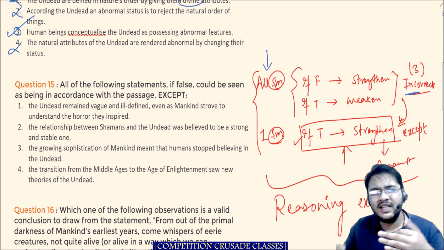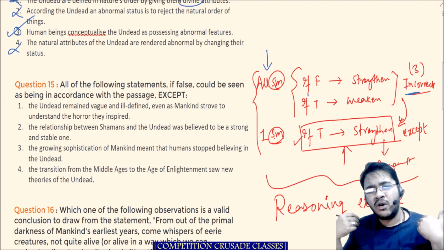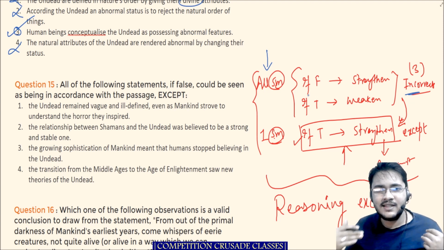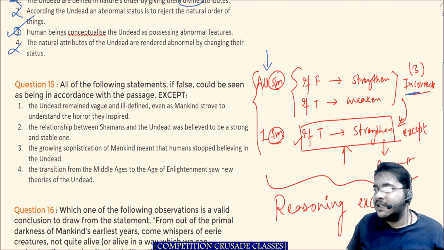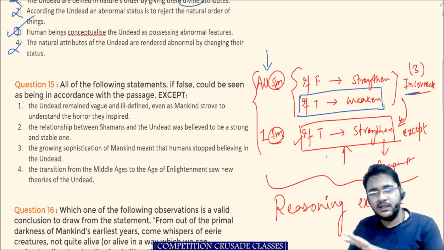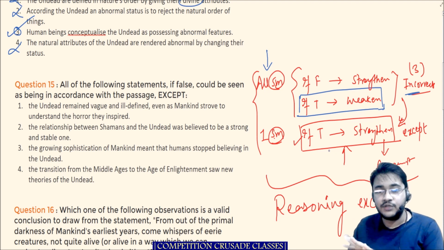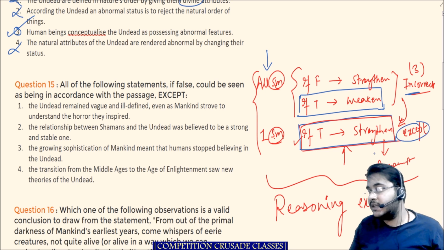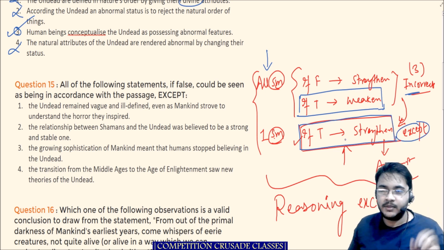It is as good as saying that there are 3 statements that, if true, can weaken the passage in general. There is one statement, however, that if true, will strengthen the passage. That is the correct, the except statement also.